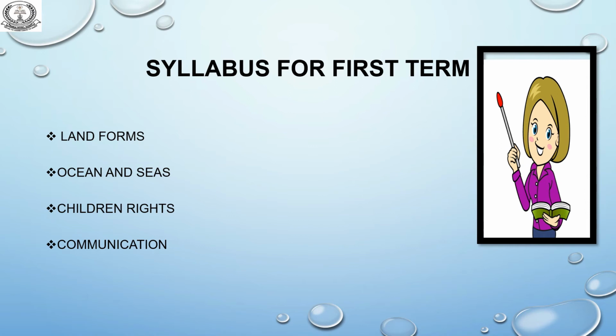First of all, I would like to discuss your first term SST syllabus. There are 4 chapters in the first term syllabus. The first chapter name is Landform. The second chapter name is Oceans and Seas. The third chapter name is Children's Rights. The fourth chapter name is Communication.